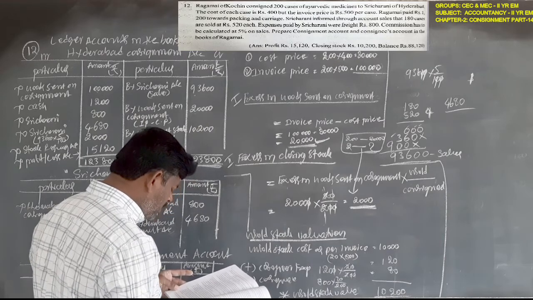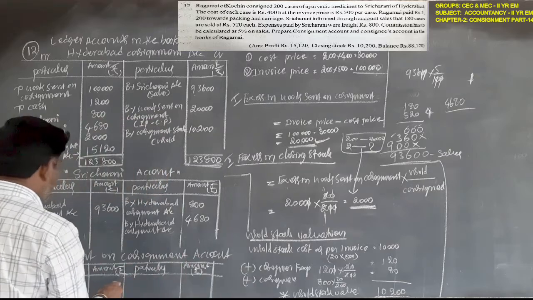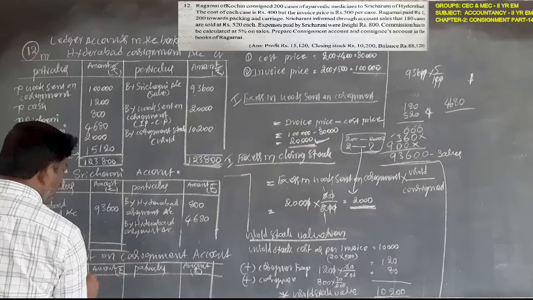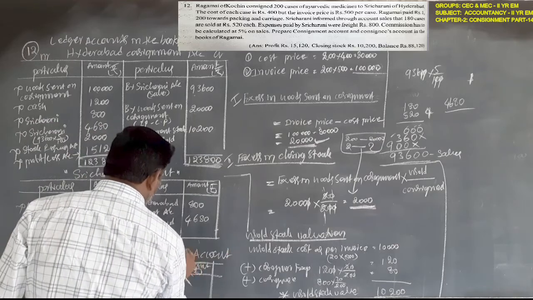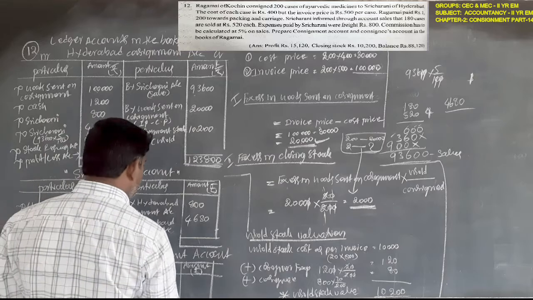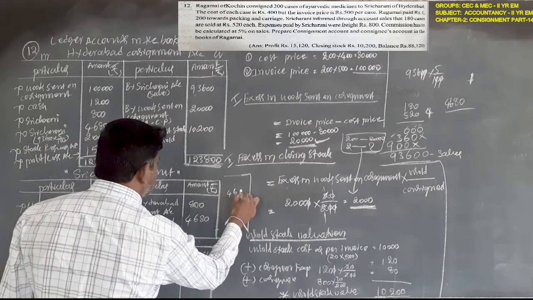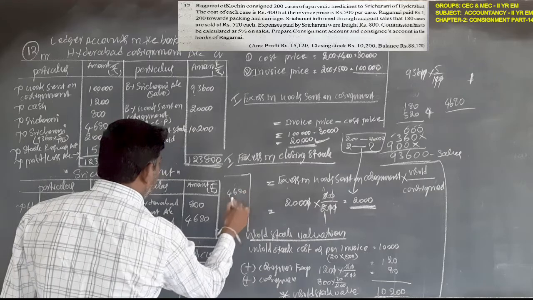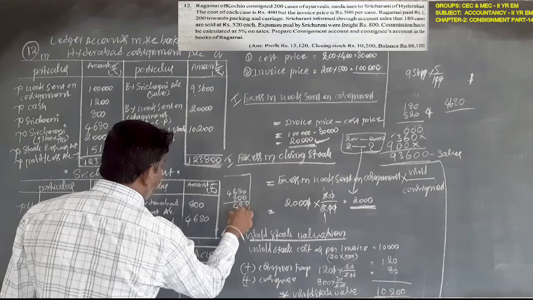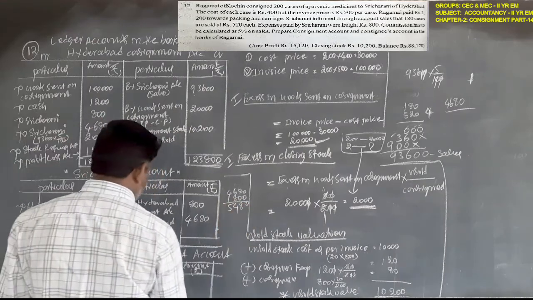There is no information about settlement of account, so simply write by balance carried down. What is the amount? 4,680 plus 800 rupees, 5,480 rupees.